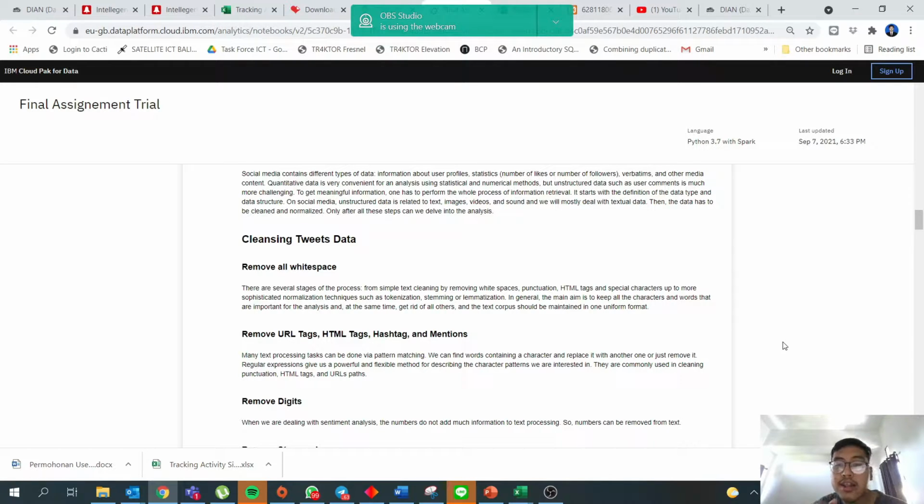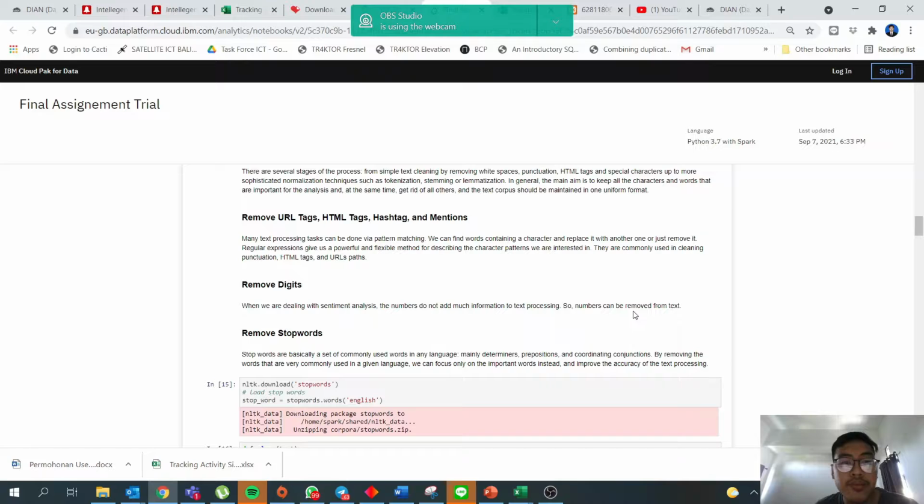In general, the purpose is to keep all characters and words that are important for the analysis, at the same time keeping the text corpus limited to one uniform format. Then we have the second step: we have to remove URL text, HTML text, hashtags, and mentions.